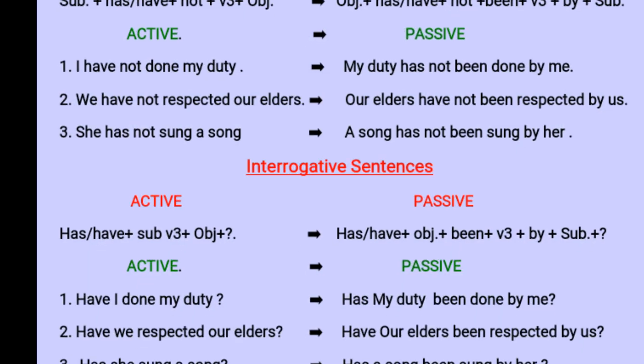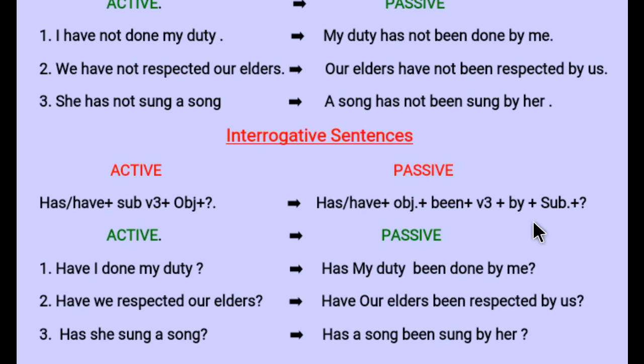Next one, that is the third type, is called interrogative sentences. So the key rules for interrogative: first of all, you will take the helping verb at the first position. In interrogative, we will always take the helping verb at the start, has and have, then after that the subject will come, then add the verb's third form, then object, then, beta, mark of interrogation. In passive too, as it is: first has and have will come, then object, then been, then verb's third form, then by, then subject, then mark of interrogation.